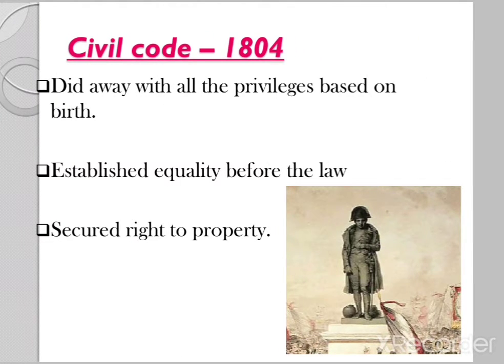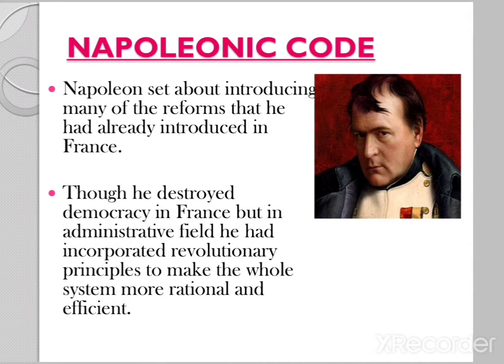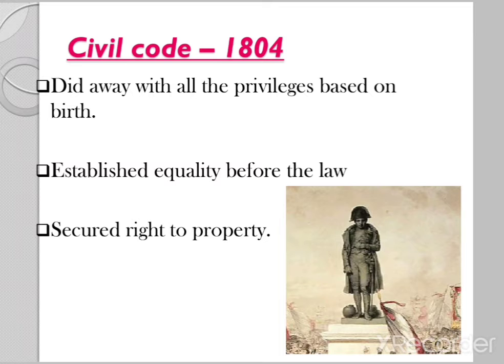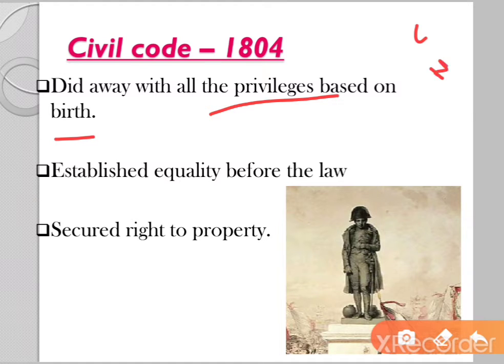The first one and the most important of Napoleon is the Civil Code of 1804, which is generally known as the Napoleonic Code. Now, what was this Napoleonic Code? By enactment of this law, he did away with all the privileges based on birth. You'll remember that clergy, nobility, and third estate. In all these three categories, the clergy and nobility enjoyed certain privileges by birth. So this code, enacted in 1804, did away with all the privileges based on birth.